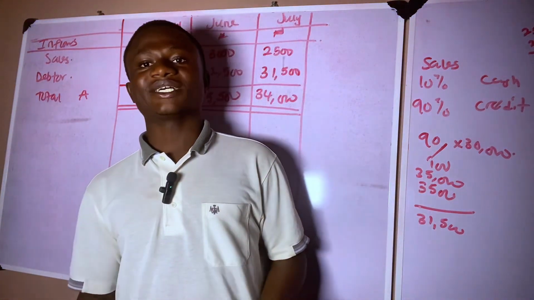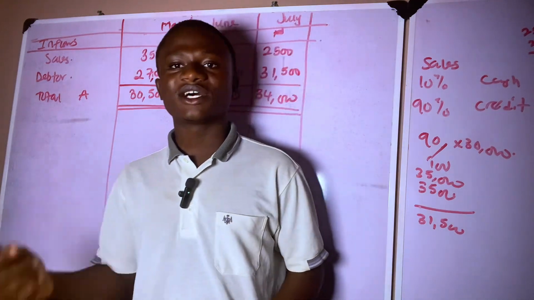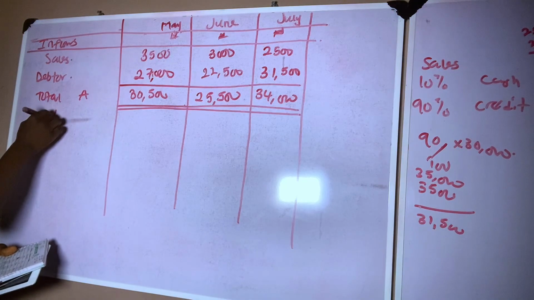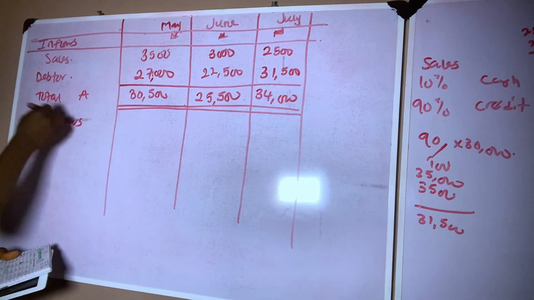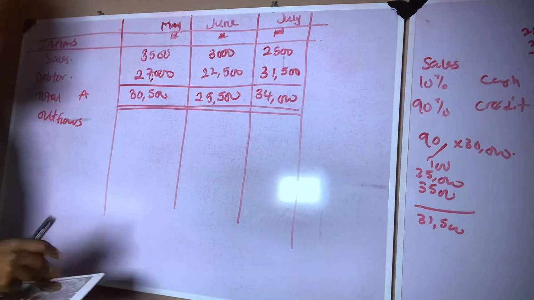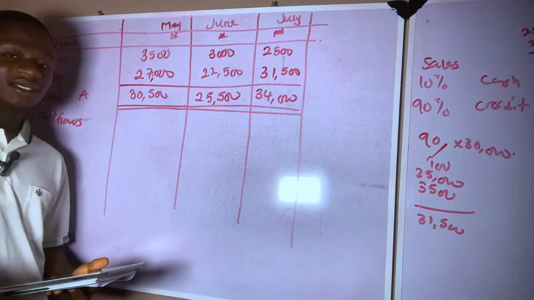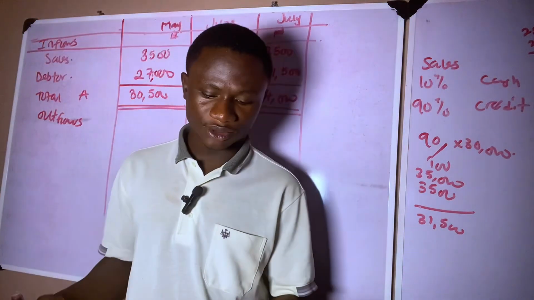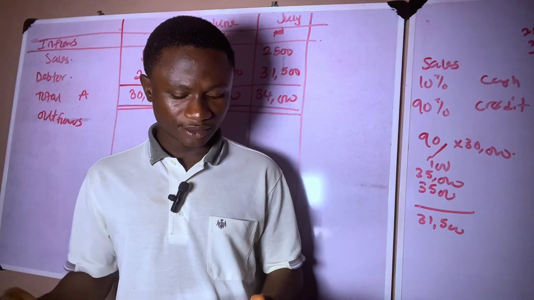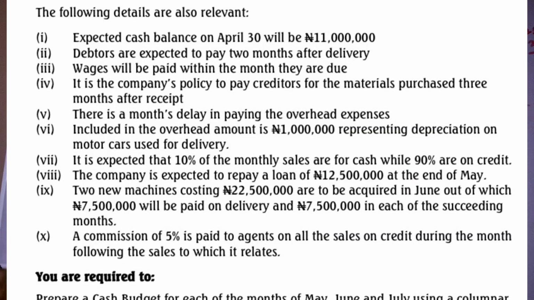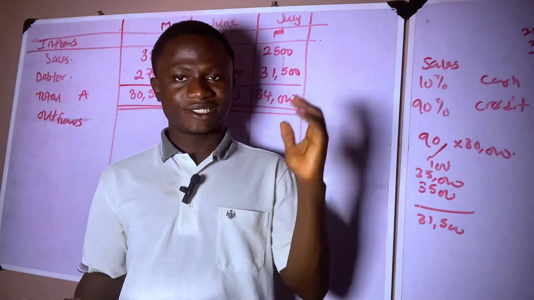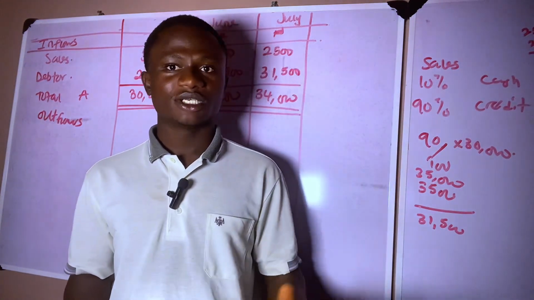The next thing we need to consider is our outflows. So what are our outflows? How much is our outflow? Let's look at the question. Go back to the question and record our outflow value. Now they told us in the question, starting from additional information 3, wages will be paid within the month they are due. So the month the wages are due is the month you are going to pay the wages.